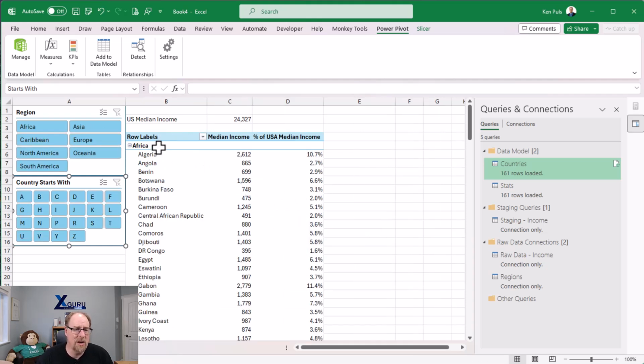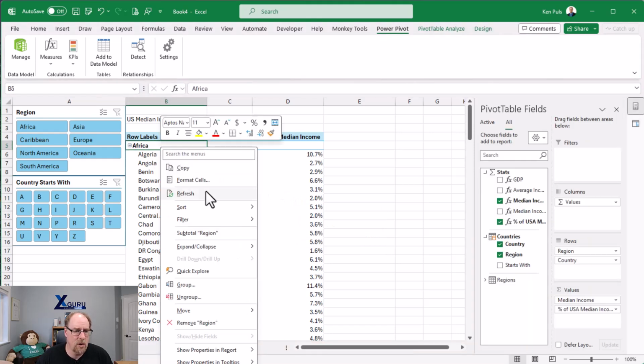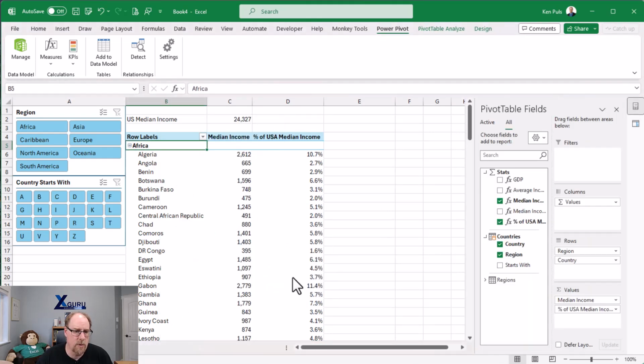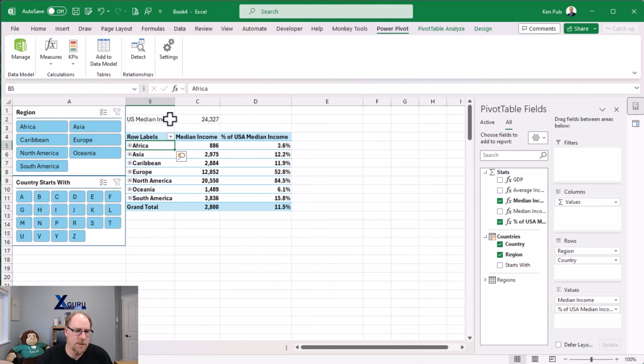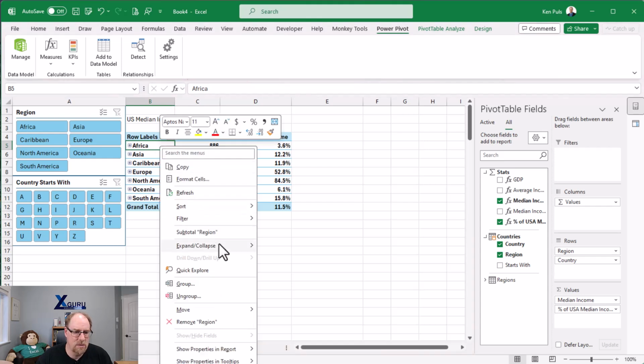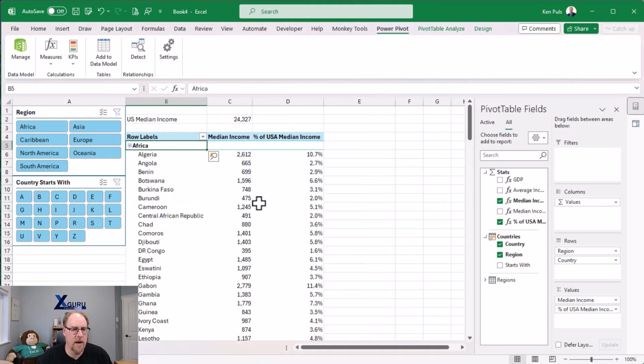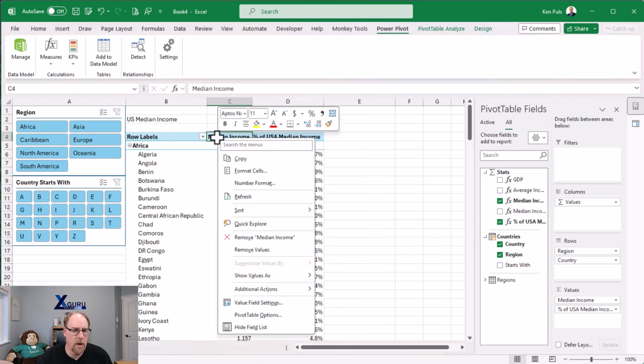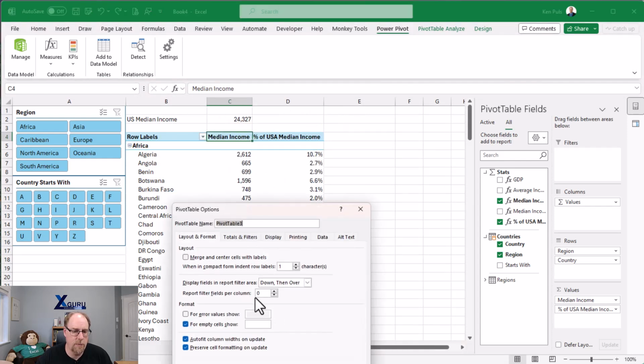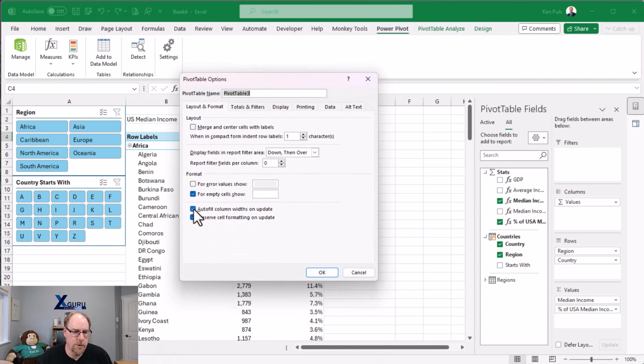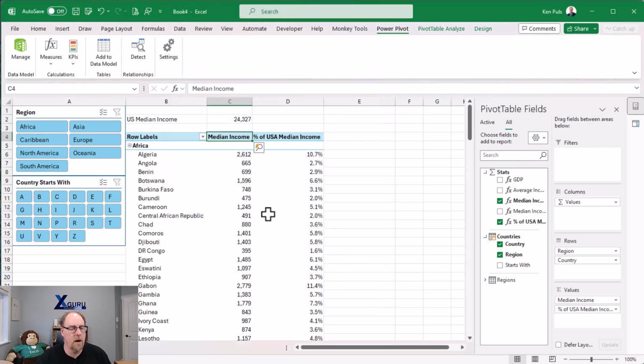Now, another thing you might notice here too is that when I right click and collapse all my fields, notice how I've lost my E on my US median income. I'm not really a big fan of that. So here's what I'm going to do. I'll expand the entire field here. I'm going to right click on my pivot table options. We're going to choose to uncheck the auto fit. Might as well fill in our empty cells with zeros. And at this point in time, I won't have that resizing thing take place anymore.